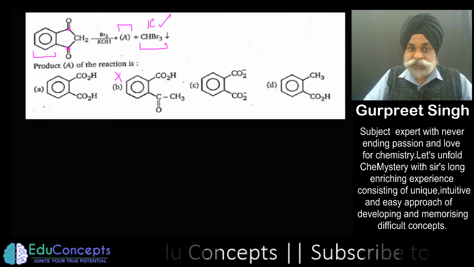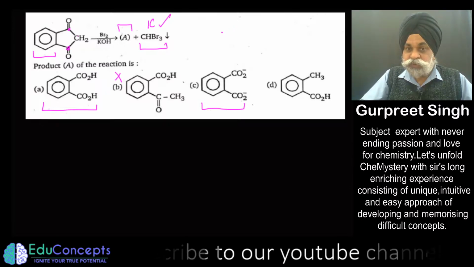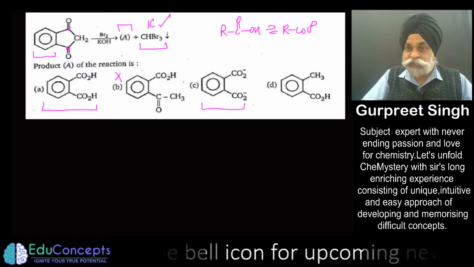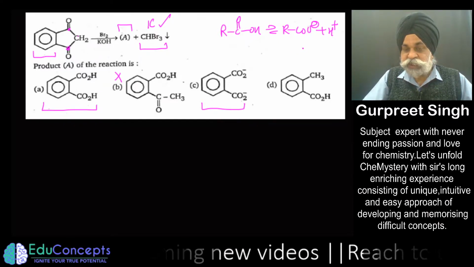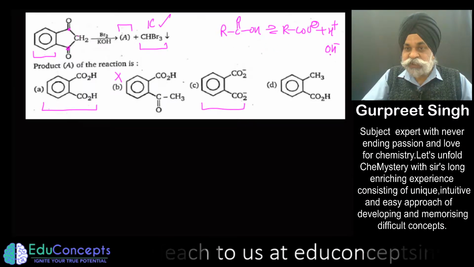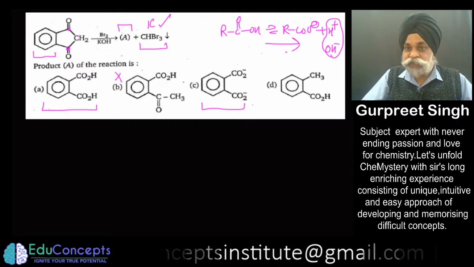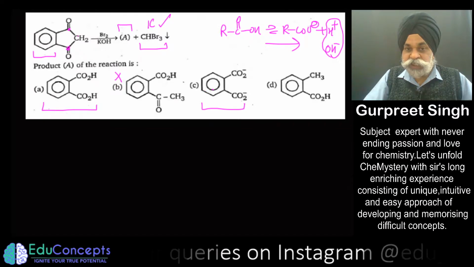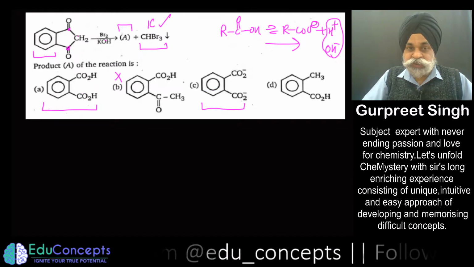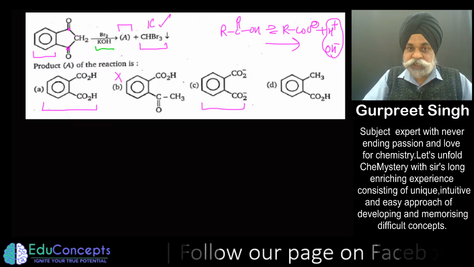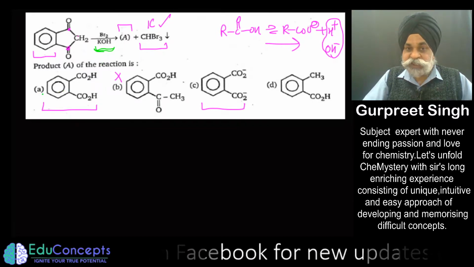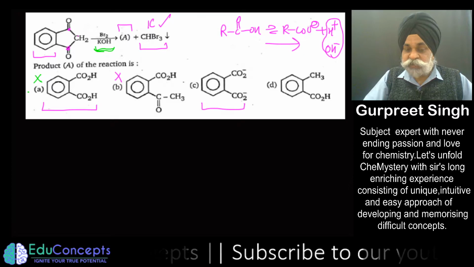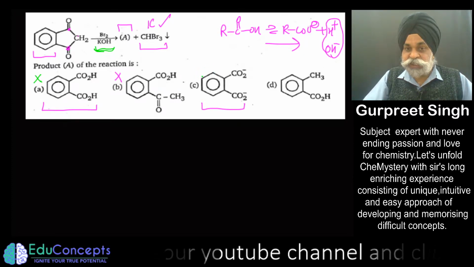And similarly, if you look at options A and C, you know for sure that a carboxylic acid happens to exist like this, COO negative and H positive. Now, if the system is highly alkaline, basic, this would react with this and shift the equilibrium towards the forward side. So what I'm saying is these two options A and C are one and the same thing. Only C is the salt of the carboxylic acid. Since the system contains a lot of alkaline medium, if A or C is the answer, A would not be formed because it is an acid. It would like to appear as a salt in an alkaline medium, so the answer should be C.